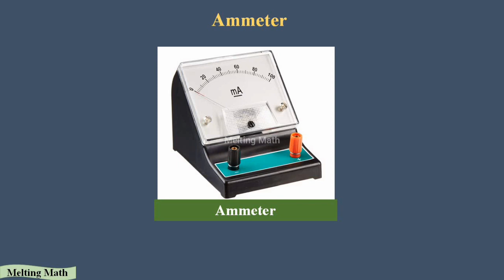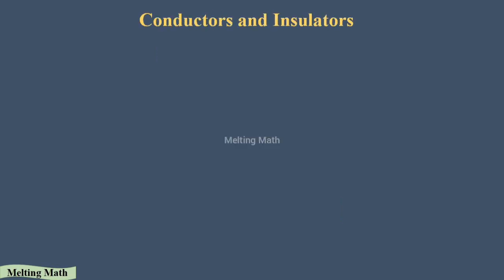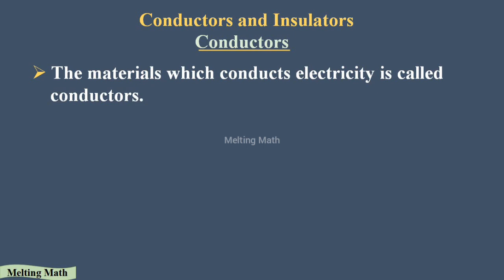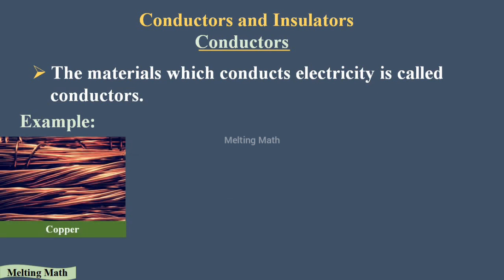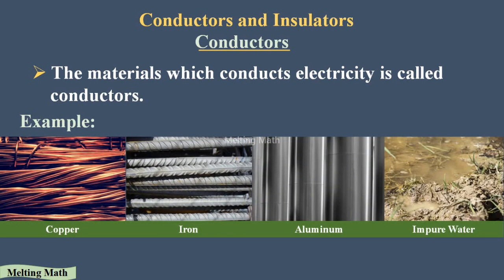Okay. Next, we are going to see conductors and insulators. First, let's see conductors. A conductor is a material which conducts electricity. All materials do not conduct electricity. In all materials the electrons will not flow. Only in some materials do electrons flow. Those types of material are called conductors. Some examples of conductors are copper, iron, aluminum, and impure water. These are examples of conductors which conduct electricity.